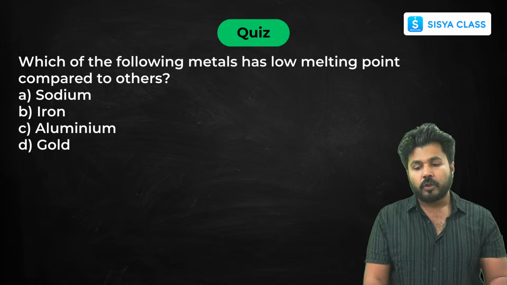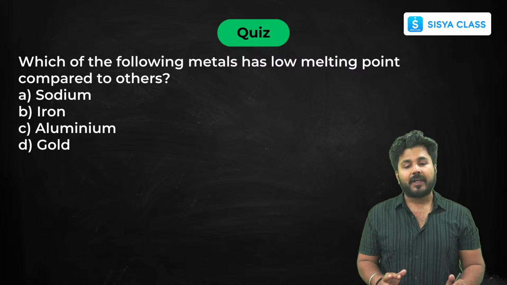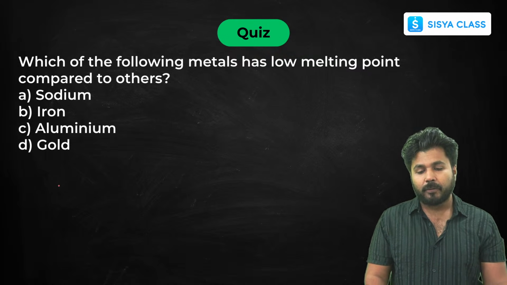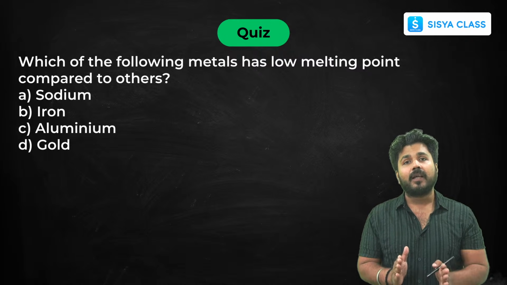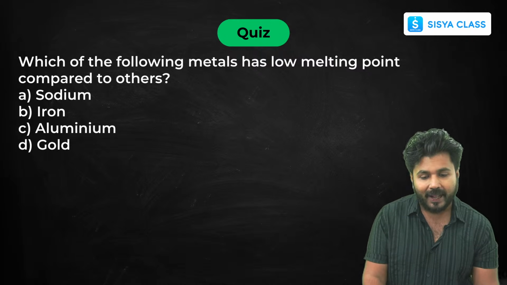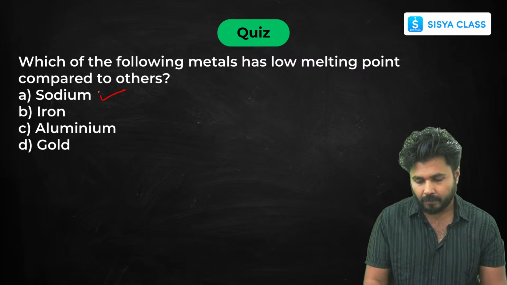Next question. Which of the following metals has low melting point compared to others? Now I am talking about low melting point. The metal which we can cut easily will always have a low melting point, and that is nothing but your sodium. Next.